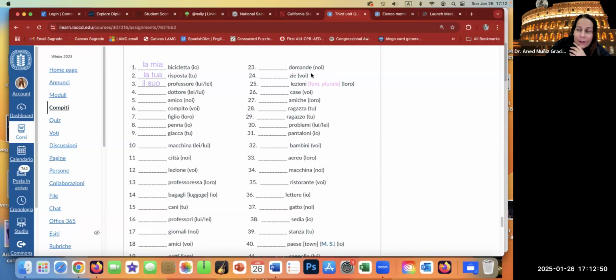Let's do a couple on the next page. Domande is feminine plural. Here you are still being told whether this is one of those nouns that end in e, unless it's very obvious, like madre or padre, part of the vocabulary that we need to know. If it ends in e, it's going to be feminine plural, but there are some nouns that end in like ione.